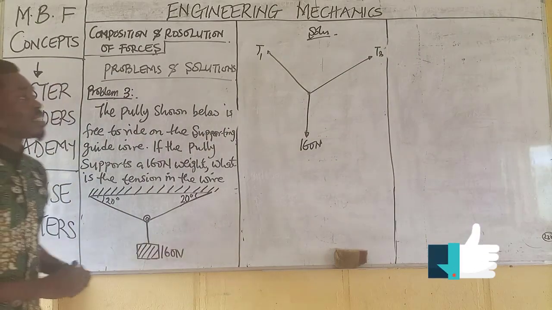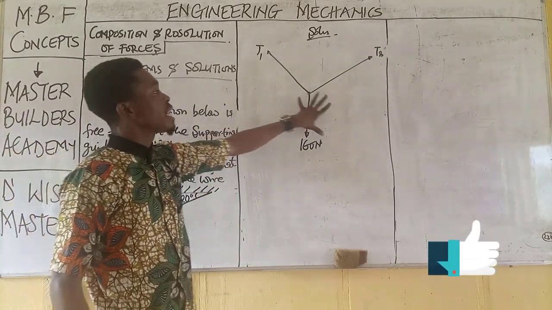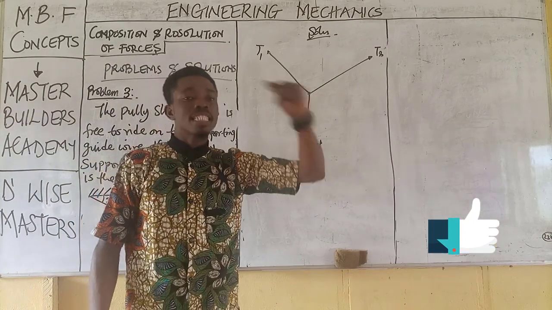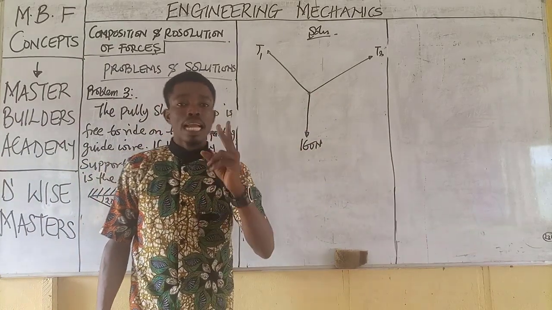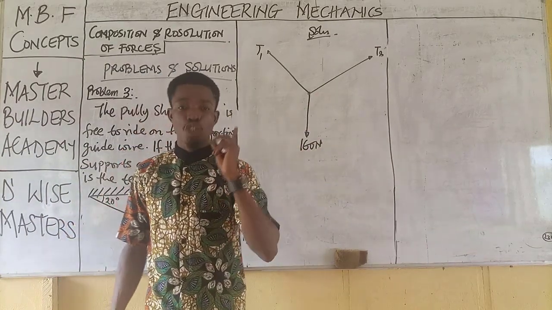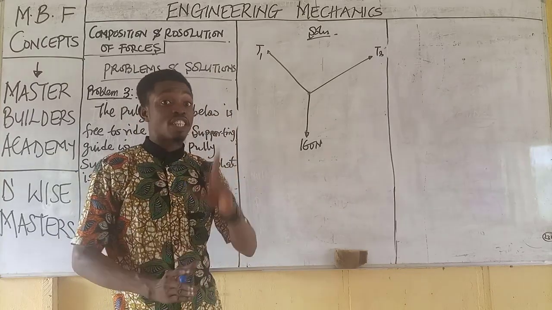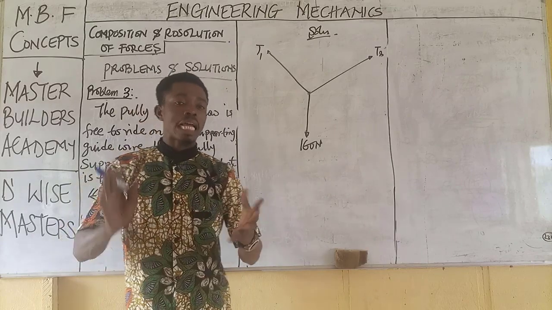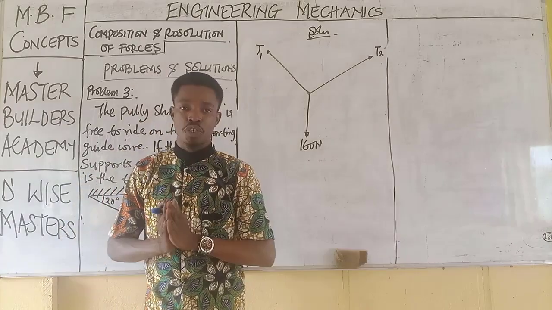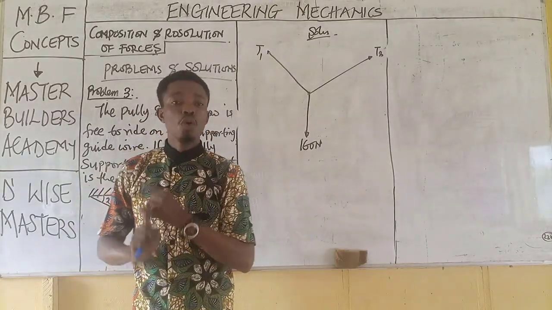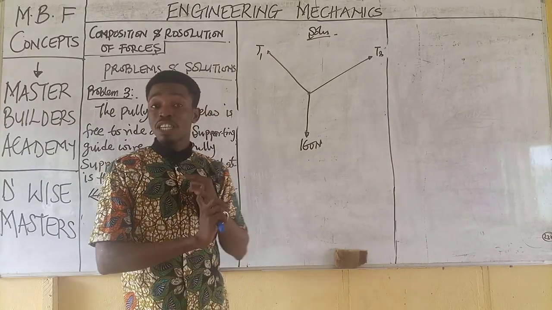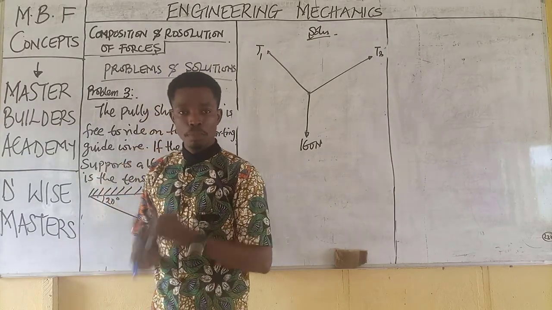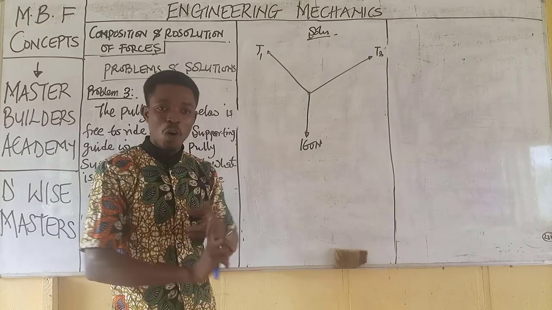Remember that anytime you have three forces acting at a point, there are basically two theorems that you make use of in solving the unknowns. One is Lami's theorem, the other is resolution of forces. In this case, you cannot make use of Pythagoras theorem, and you cannot make use of the parallelogram law of vectors.